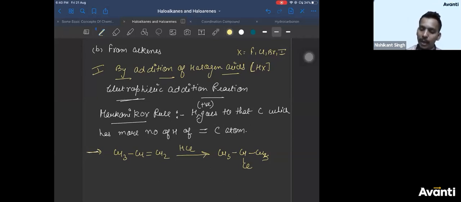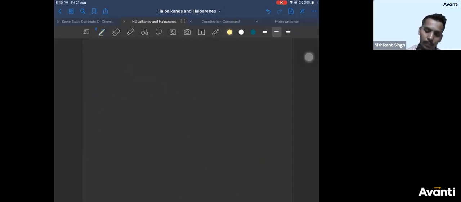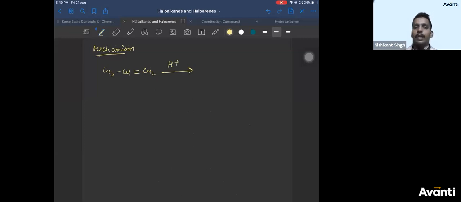Now I will try to explain the mechanism behind this, how it happens according to the mechanism. All of you have done this in first year also. Still let us do it. So HCl being an acid, acids have a property of giving H plus ion. So HCl is an acid, it will give H plus ion. Right? So if it gives H plus ion, this pi bond will break like this. It can also break like this. We can break it both ways. Let us try to break both ways.